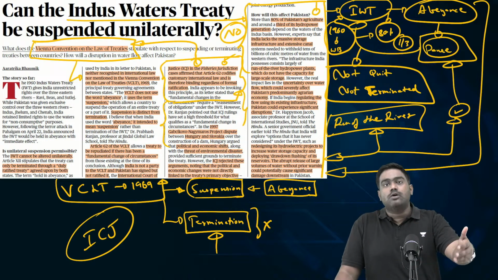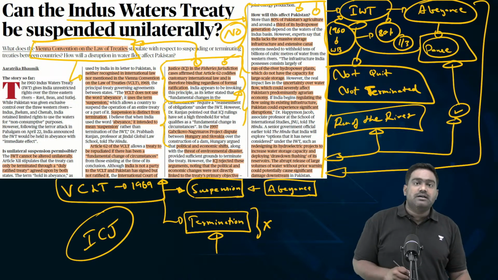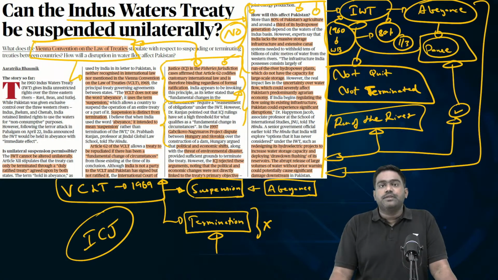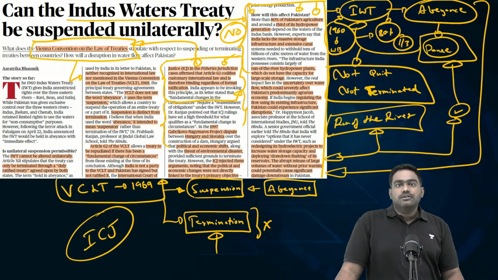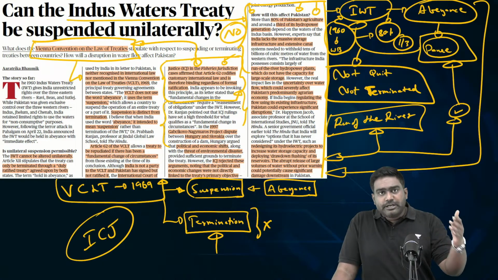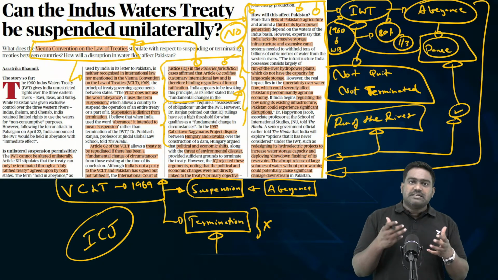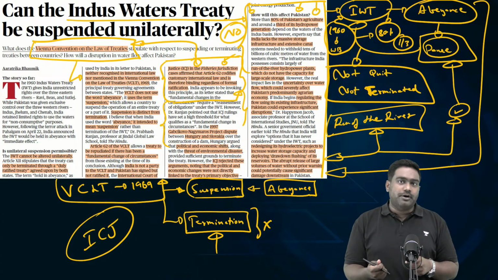But in the medium to long term, in the next few years, few decades, India can go ahead and plan and build such projects which can store more water and divert the water as well, thus punish Pakistan severely. This will have a detrimental impact on Pakistan either way. The very fact that India has kept it in abeyance, suspended the commitments, will have a deterrent impact. It has already caused panic in Pakistan because, as I said, Pakistan is an agrarian economy. 80% of its agriculture is dependent on it.